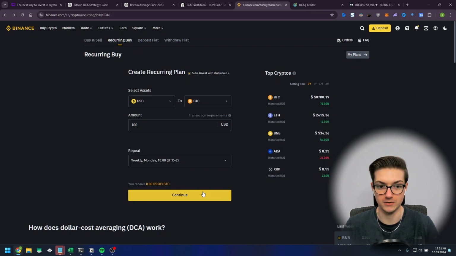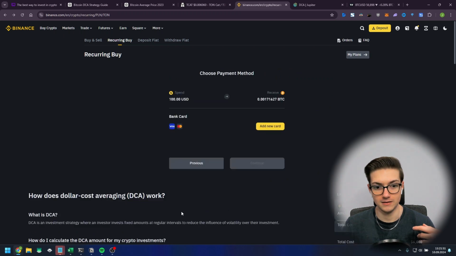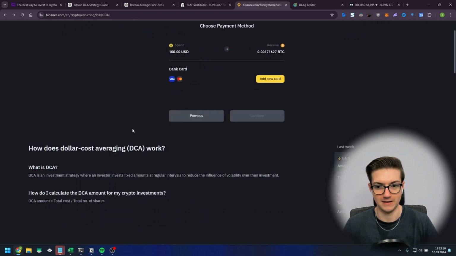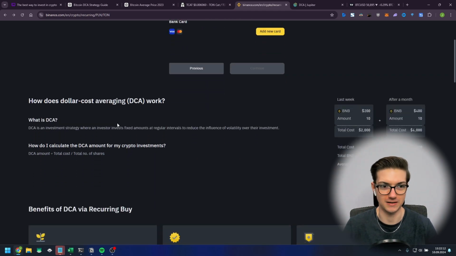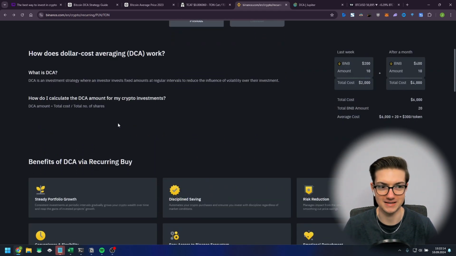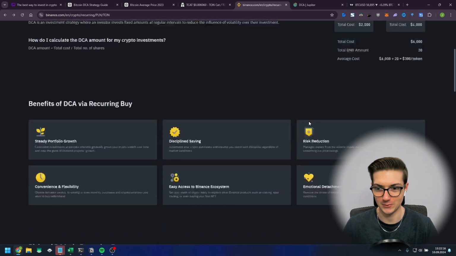Then we click continue. And now all you have to do is add your card or any other payment method that is available, continue, confirm everything, and you are set. You don't have to do pretty much anything. All you have to do is make sure that you have enough money on your card. And even here, it's perfectly explained why the DCA strategy works, how it works, etc.